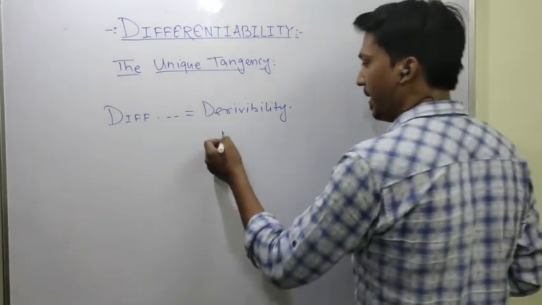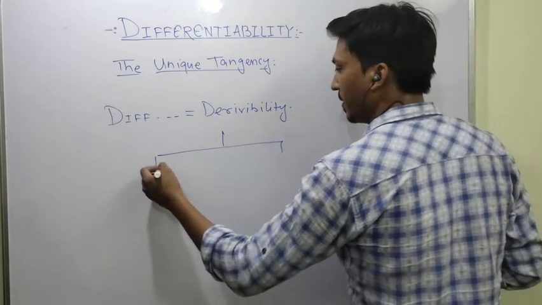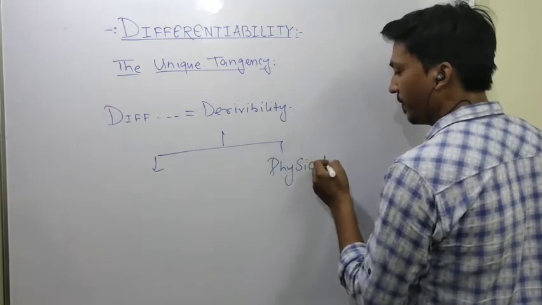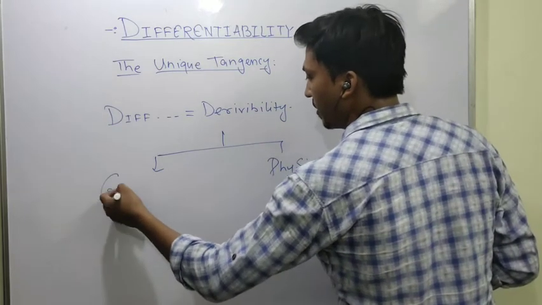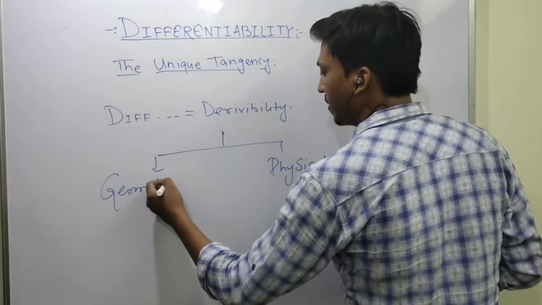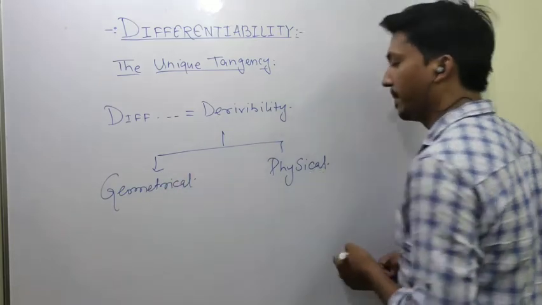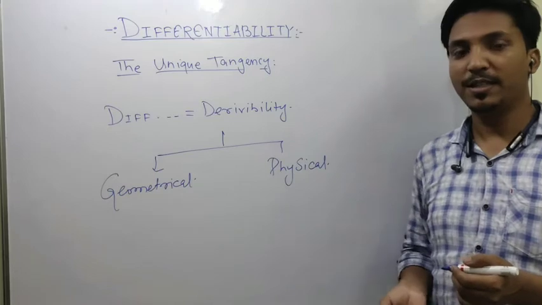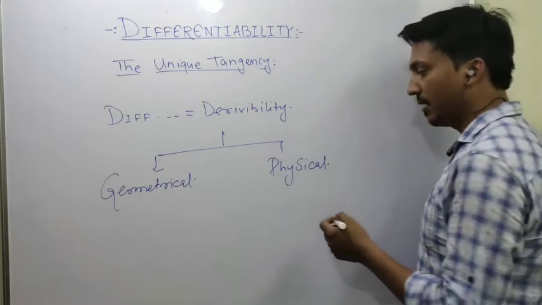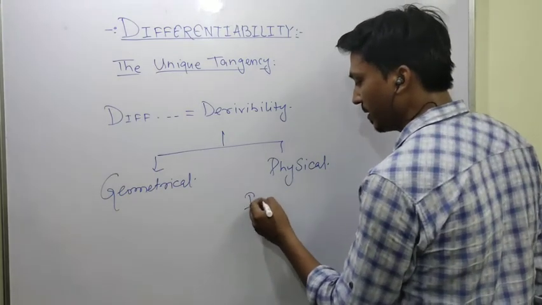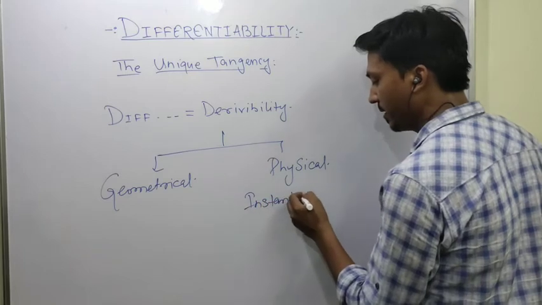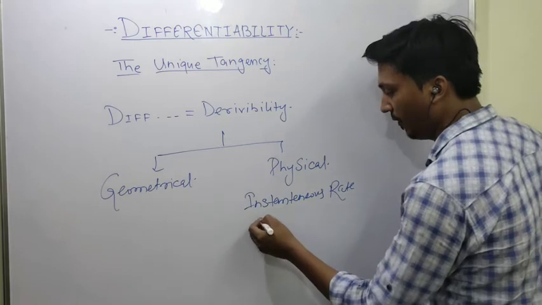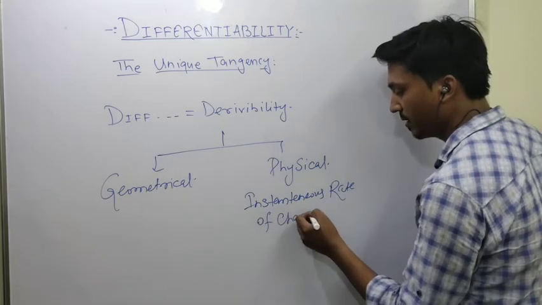We study the derivative in two aspects. First is physical and another is geometrical. We study the physical aspect of derivative generally in physics. That is also known as instantaneous rate of change.